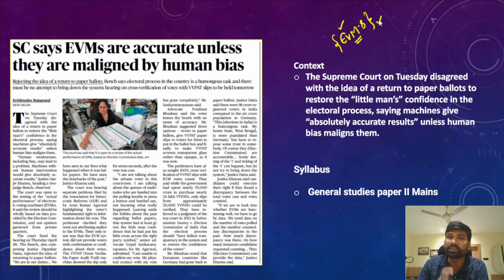So in EVMs, what happens is you get an EVM machine, and in this machine there will be names of different candidates with their symbols and a button side by side. You just press one button and the vote is registered for the person you wanted to cast your vote for.